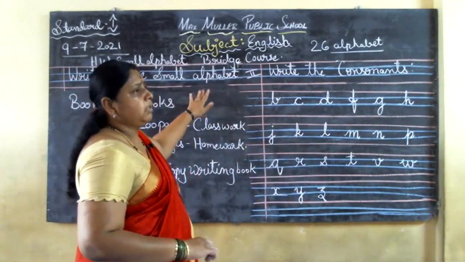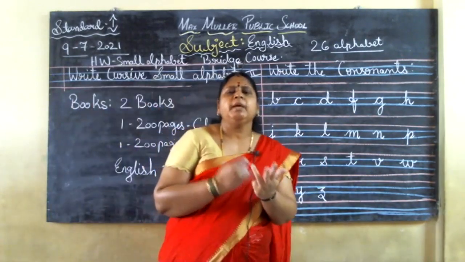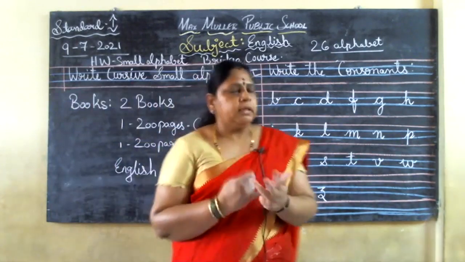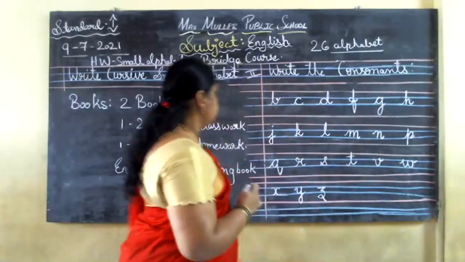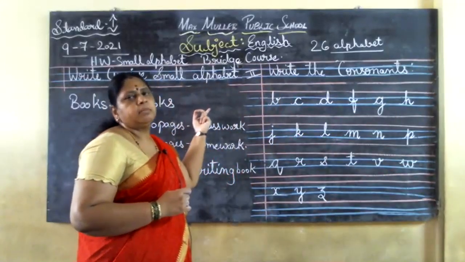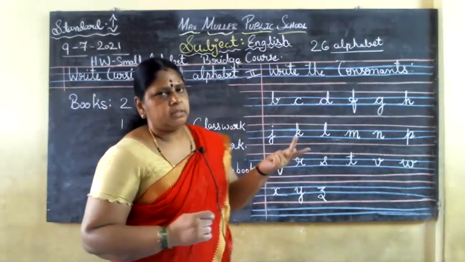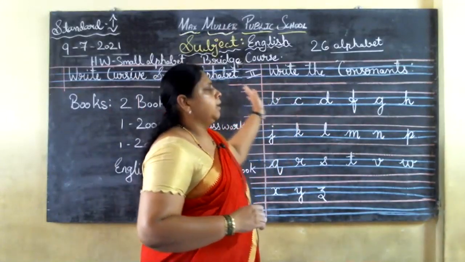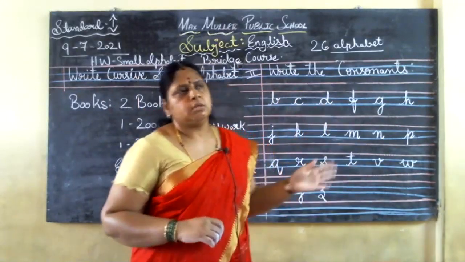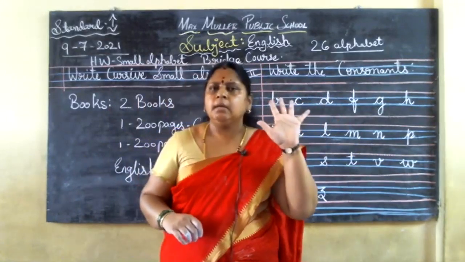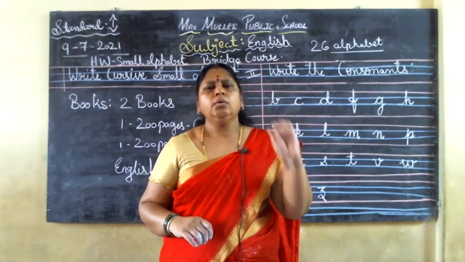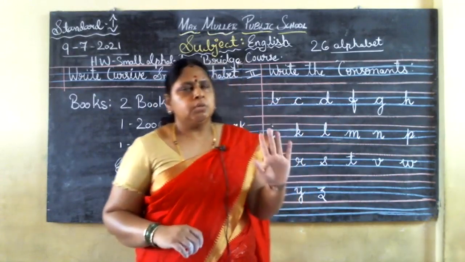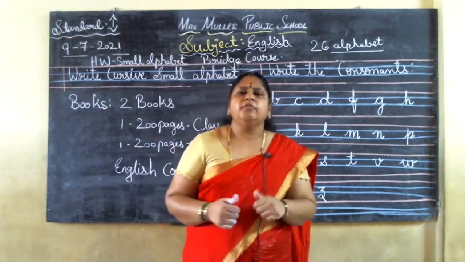So today we learned the cursive letters from H to Z. That I have given you one page homework and I taught you small ABCD, cursive small ABCD, that I have given you one page, and other than that I taught you vowels and consonants. How many vowels are there? There are 5 vowels, that is A, E, I, O, U. So totally in the alphabets, 26 alphabets are there.